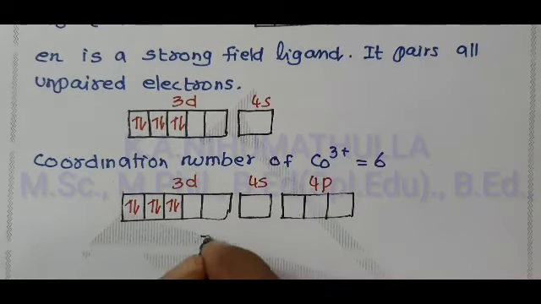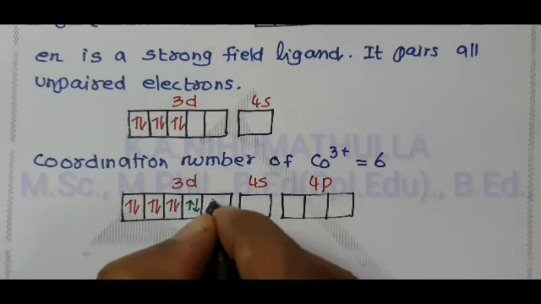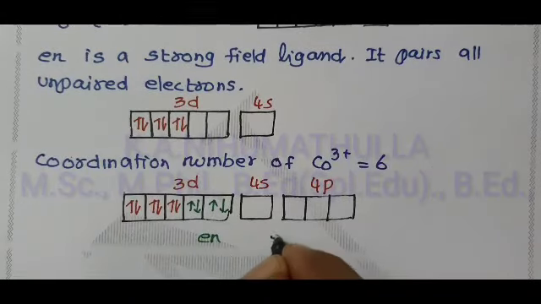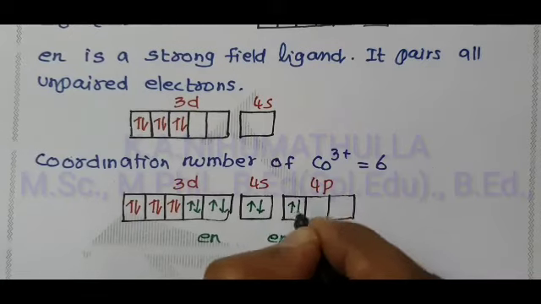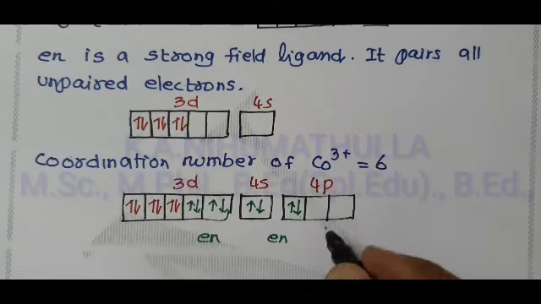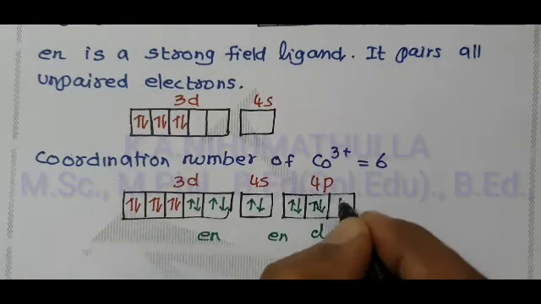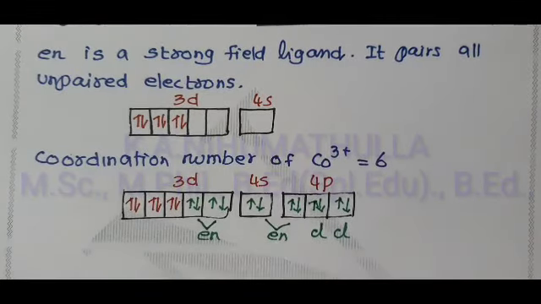We know one ethylene diamine shares 2 pairs of electrons. Another ethylene diamine shares 2 pairs of electrons. And we have 2 monodentate Cl minus ions. Now they donate a pair of electrons. One ethylene diamine donates 2 pairs of electrons.